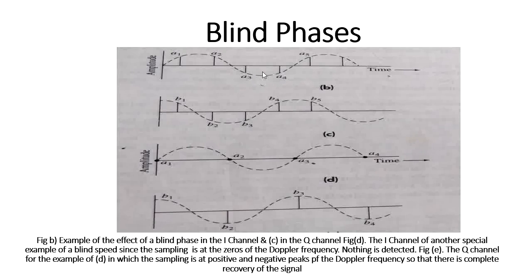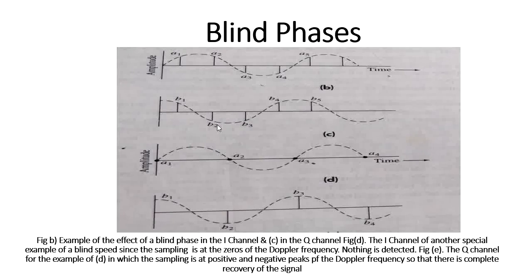But how can I recover this phase component? By using the in-phase and quadrature phase. In the same waveform, if I subtract A2 minus A1, I get 0. At the same instant, for A1 I can take the sample in the quadrature phase as B1. Similarly, if I take the same sample of A2 as B2 in the quadrature waveform and perform the subtraction B2 minus B1, I get some finite value because of the change in the phase component. And again, if I perform B3 minus B2, obviously I get 0 because of the same amplitude component.